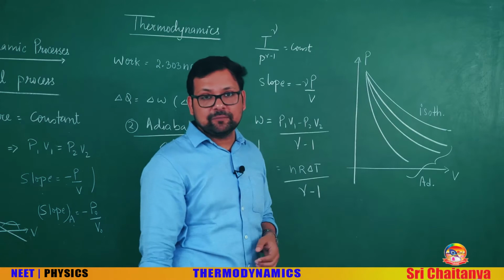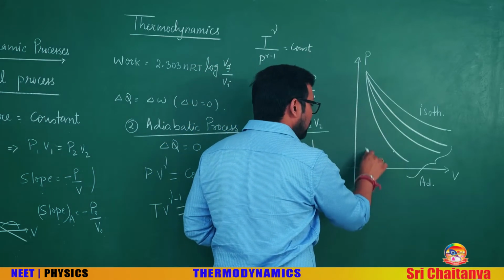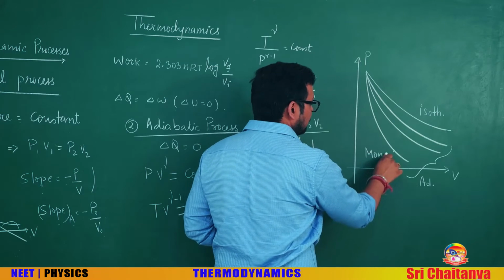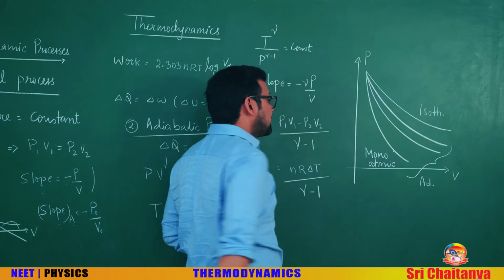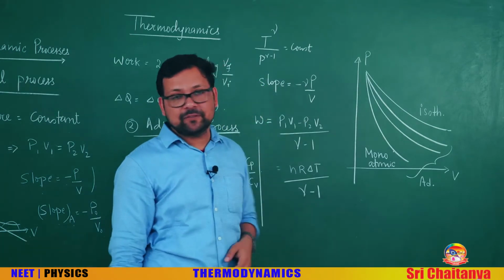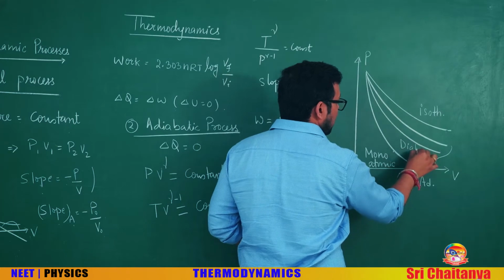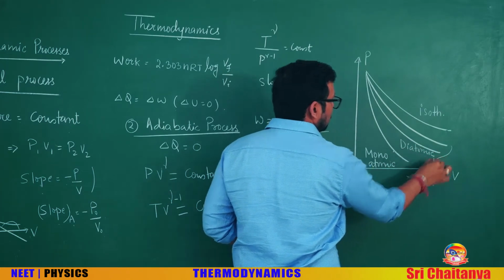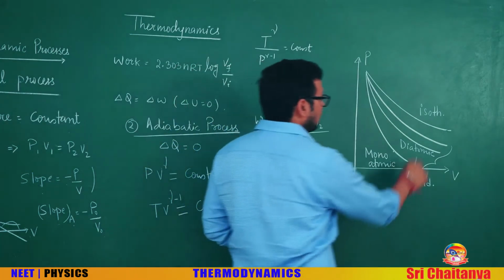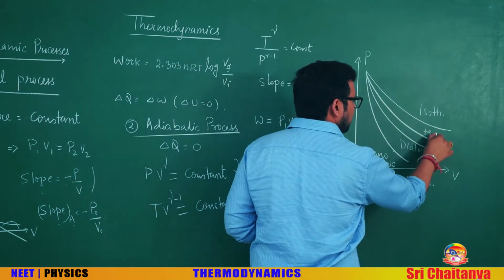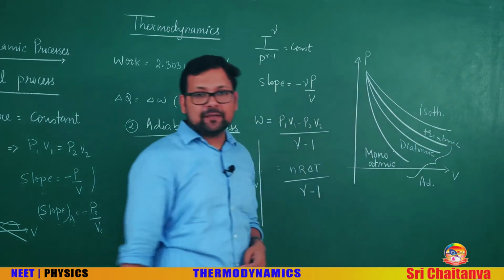This one is for monoatomic, with maximum gamma as 5 by 3. This is diatomic with gamma as 7 by 5, 1.4. And this is triatomic or polyatomic, around 1.3 is the gamma.